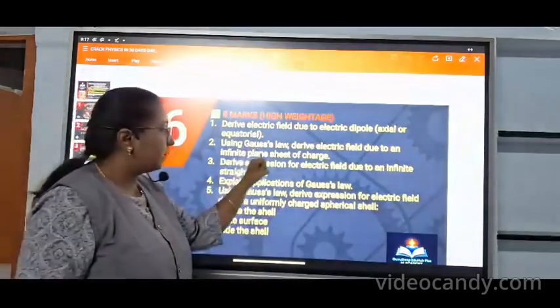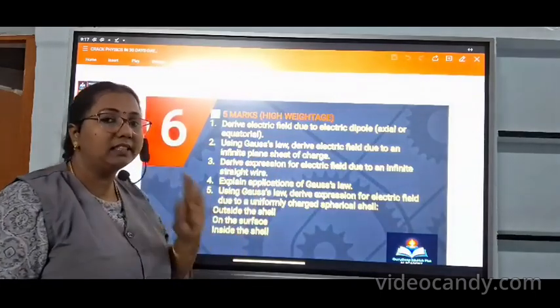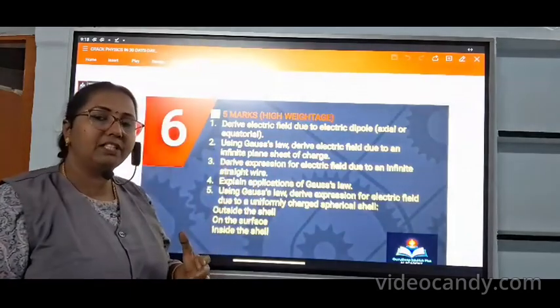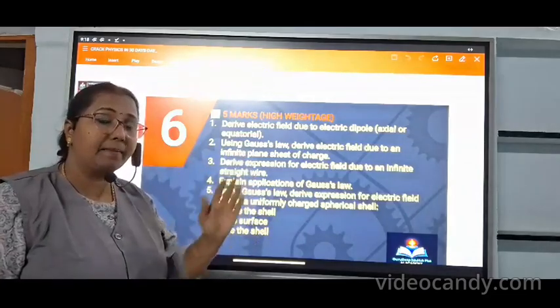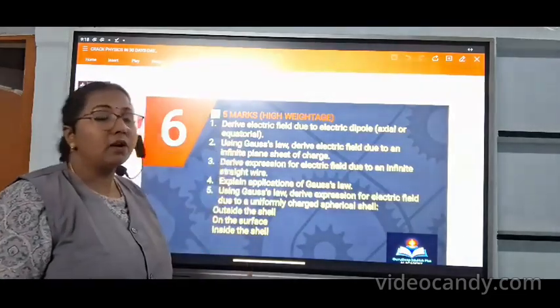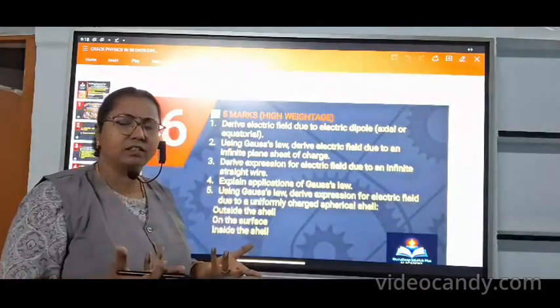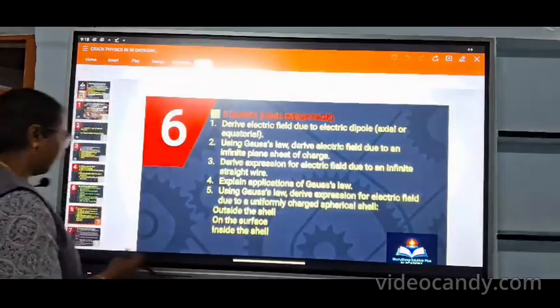So infinite plane sheet, infinite straight wire and the shell, all 3 are applications of Gauss law. So derive the application, derive Gauss law, and some numericals they will ask as a separate 5-mark question, or any one of the applications they will ask. Sure, this is a fixed question, or else axial and equatorial line they will ask as a question.